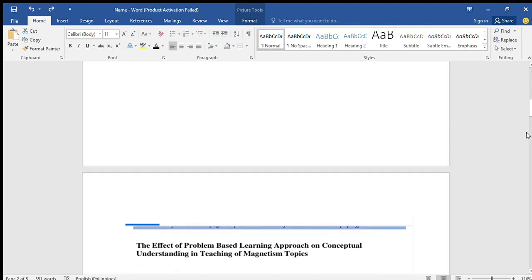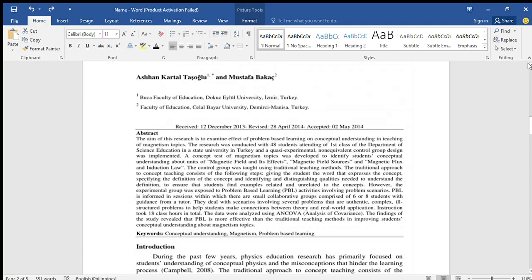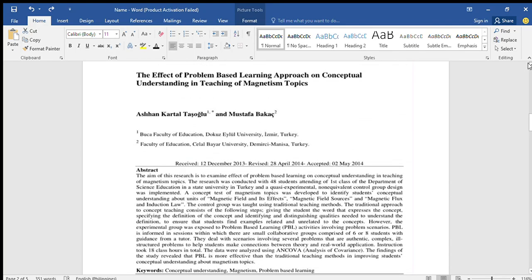So let me present to you the research articles that I have found on Google about the teaching strategies in teaching the magnetism topic. So we have the first article. It is entitled The Effect of Problem-Based Learning Approach on Conceptual Understanding in Teaching of Magnetism topic. This research article examined how problem-based learning affects students' understanding of magnetism concepts.